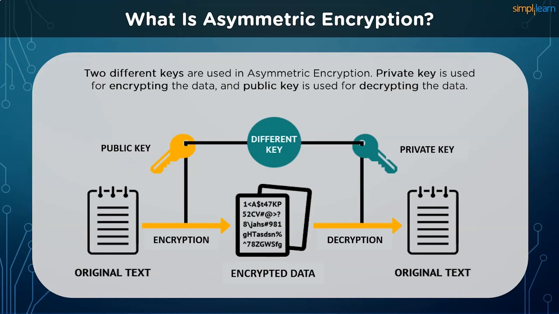The sender first encrypts the message using the receiver's public key, after which we receive the ciphertext. The ciphertext is then transmitted to the receiver without any other key. On getting the ciphertext, the receiver uses his private key to decrypt the ciphertext and get the plain text back. There has been no requirement of any key exchange throughout this process, therefore solving the most glaring flaw faced in